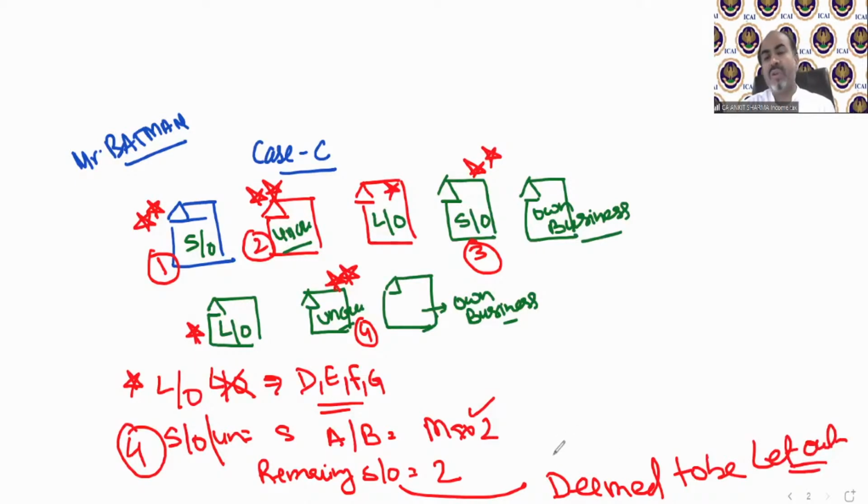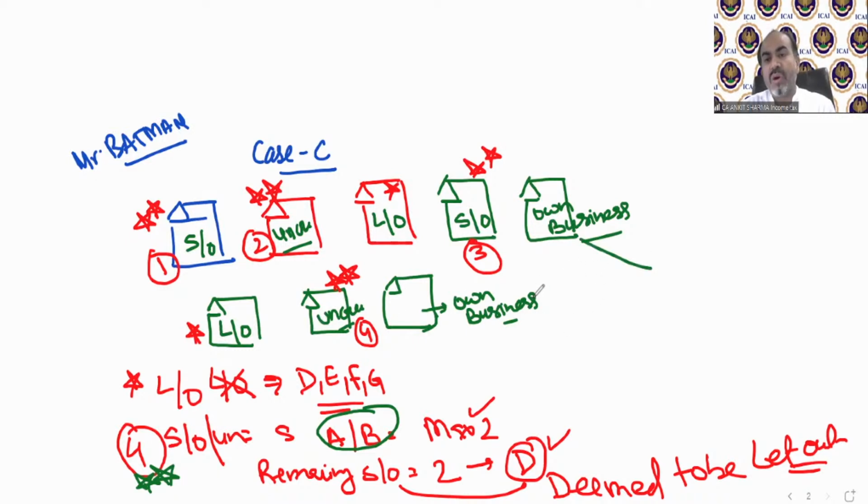So if you are having more than 2 house property used for self-occupied purpose or they are unoccupied, then income tax will treat them as deemed let out and they are going to be solved as per case number D. So all deemed let out property is going to be solved as per case number D. So 2 out of these 4 self-occupied properties are going to be solved as case A or B, and the remaining 2 will be treated as deemed to be let out and need to be taxable as per case number D. So now we have done this 1, 2, 3, 4, all let out and self-occupied has been discussed.